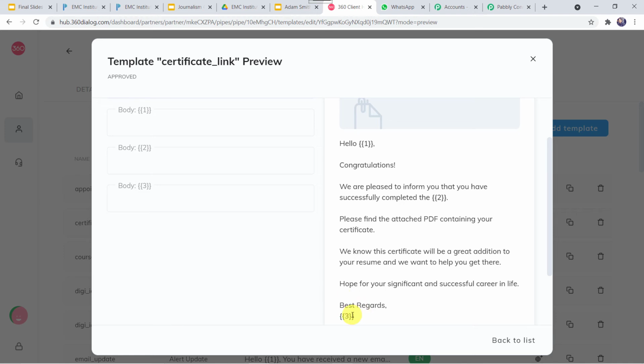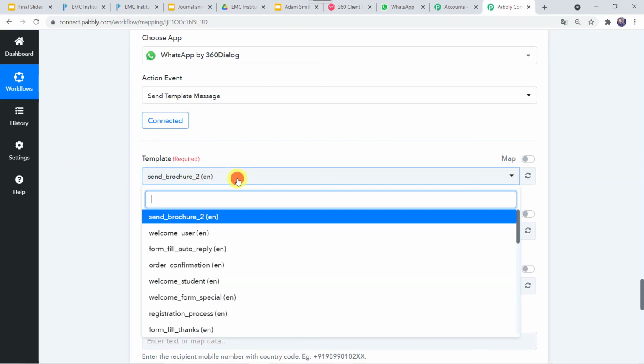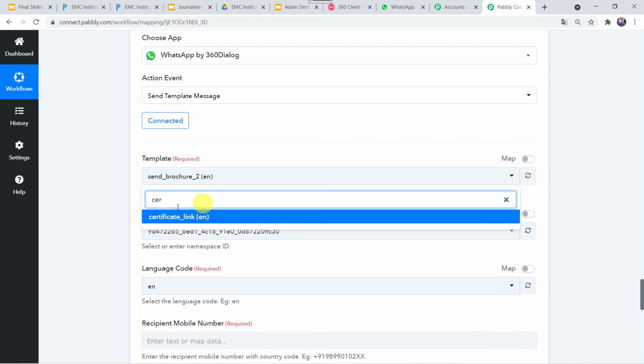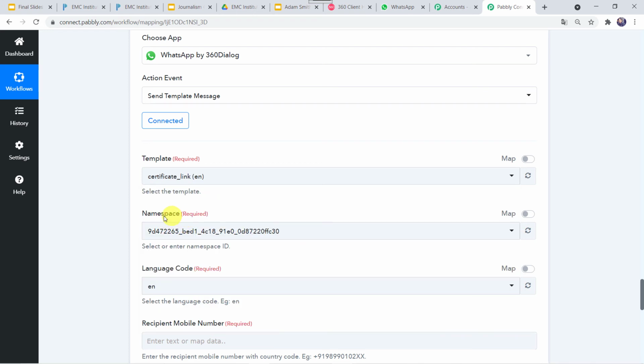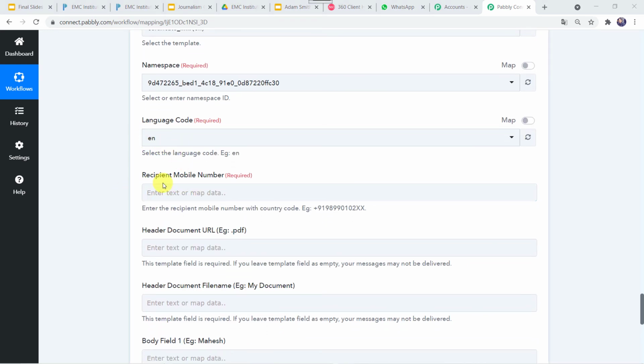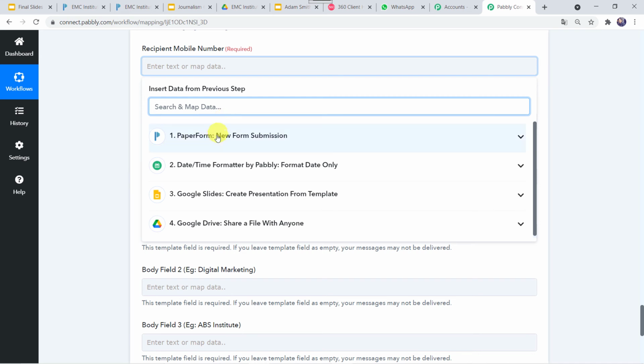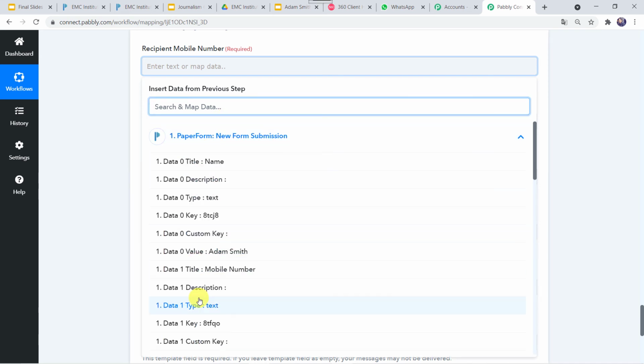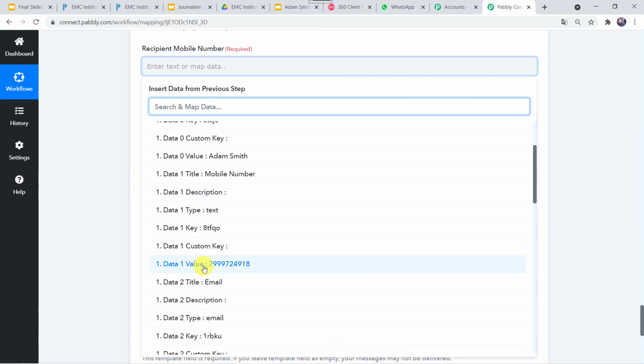Okay. So I'll select this particular template, certificate_link, in Pabbly Connect. Here we can find namespace and language code. It is automatically captured. We are not going to change it. Language code is English. Here we have to give the recipient's mobile number, who is going to receive the certificate. So I'll give the mobile number of the student from the paper form. I'll just select the mobile number, this one.